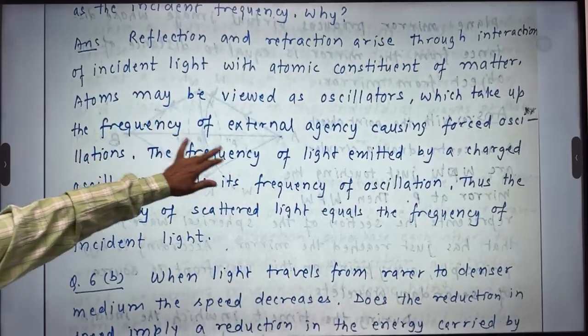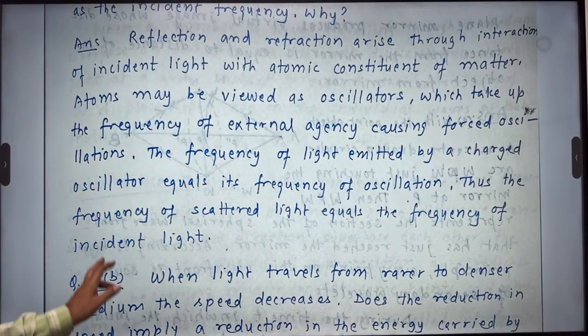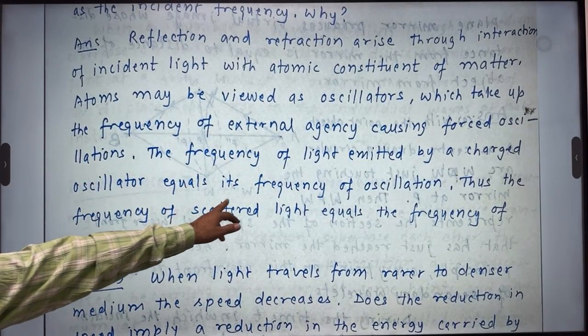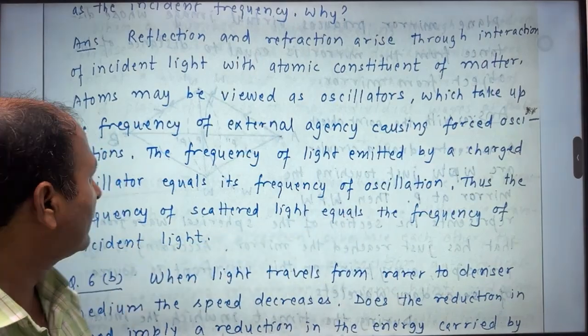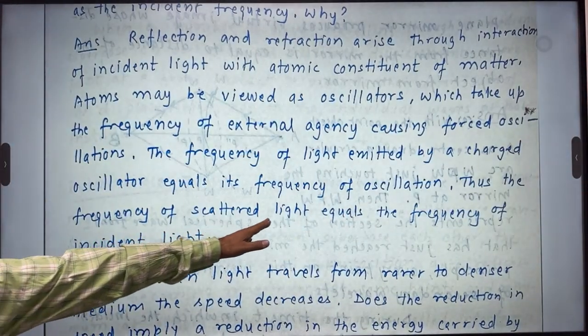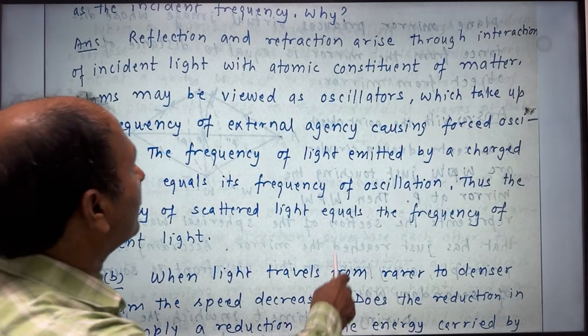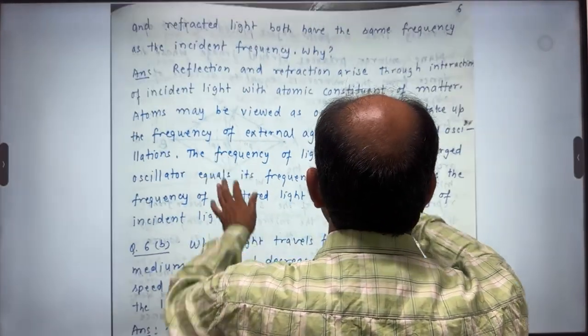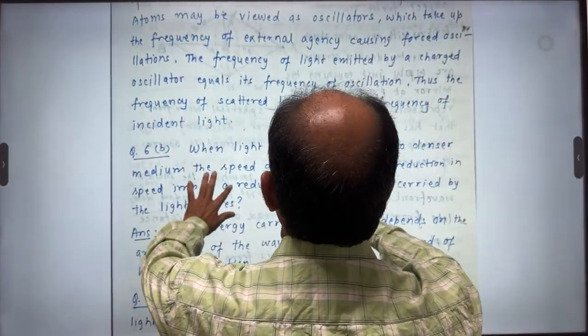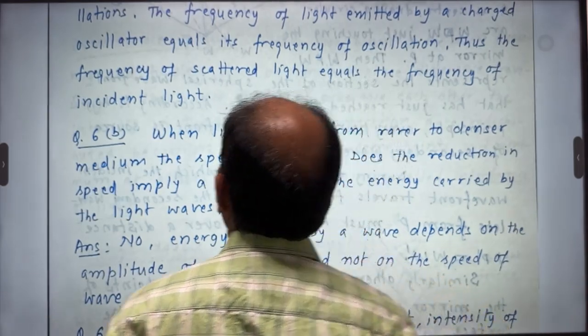The frequency of light emitted by a charged oscillator equals its frequency of oscillation. Thus, the frequency of scattered light equals the frequency of incident light. So, I think you have understood that this is the property of an oscillator.